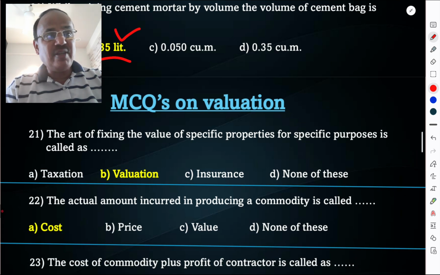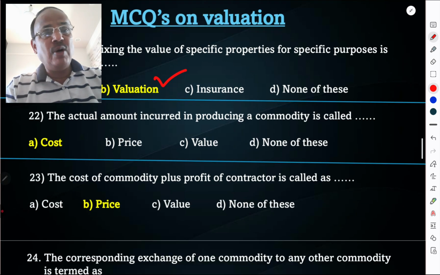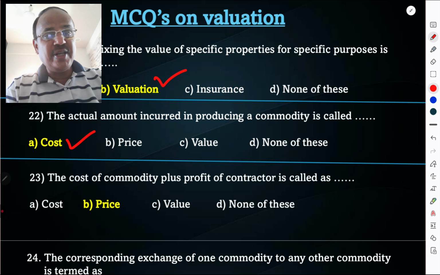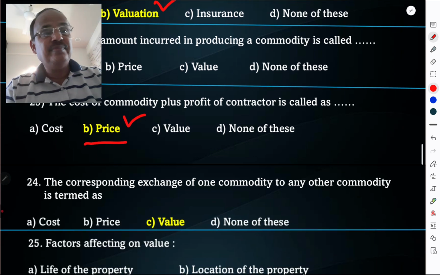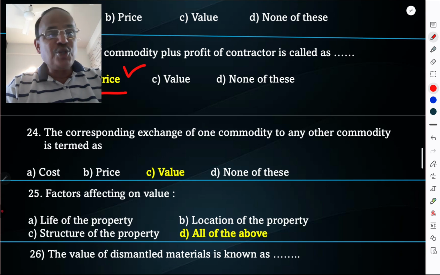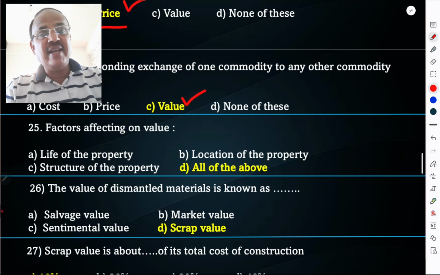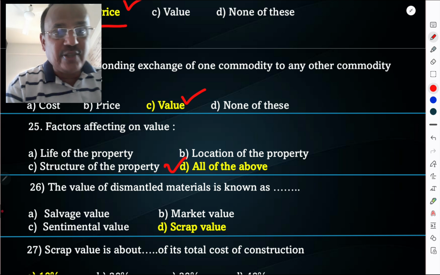The art of fixing the value of specific properties for specific purpose is called as a valuation. The actual amount incurred in producing a commodity is called as a cost. The cost of commodity plus profit is called as a price. The corresponding exchange of one commodity to any other commodity is termed as a value. Factors affecting the value are the life of property, location, structure of the property. All of the above is the correct option.